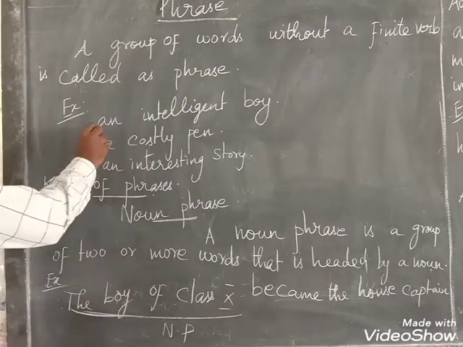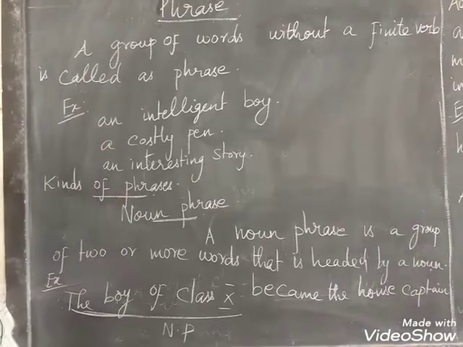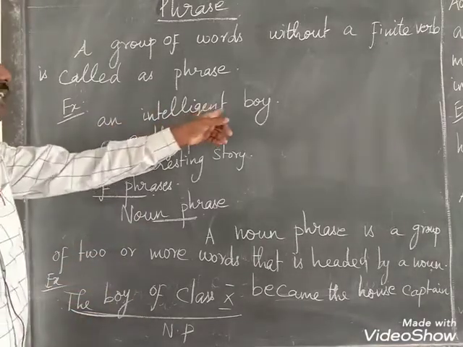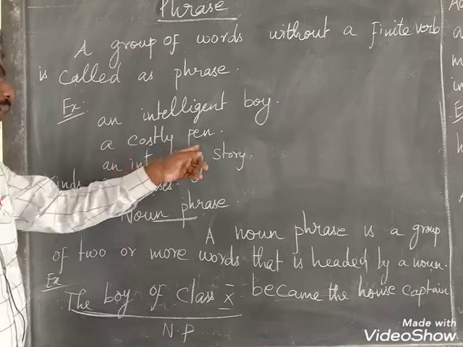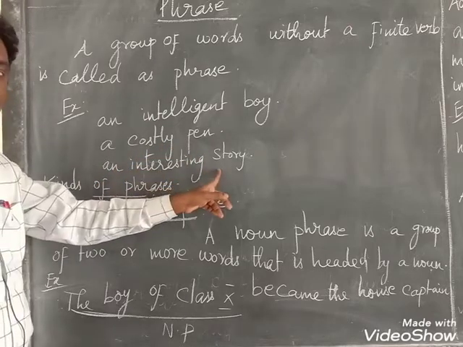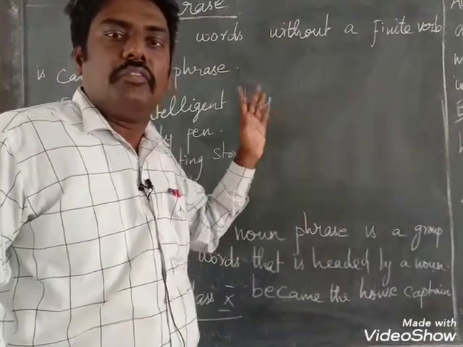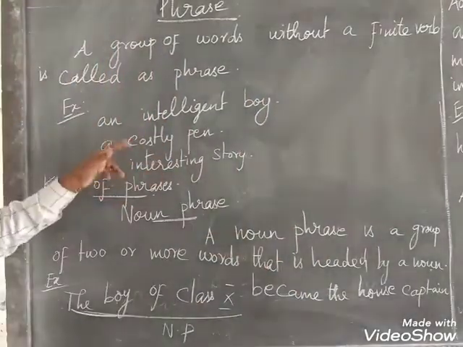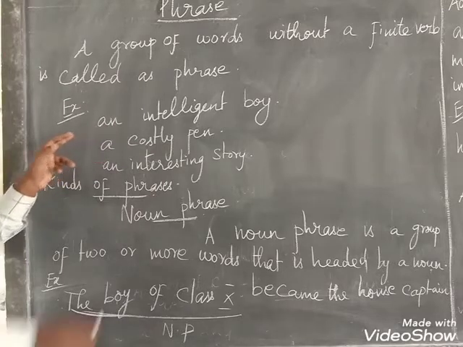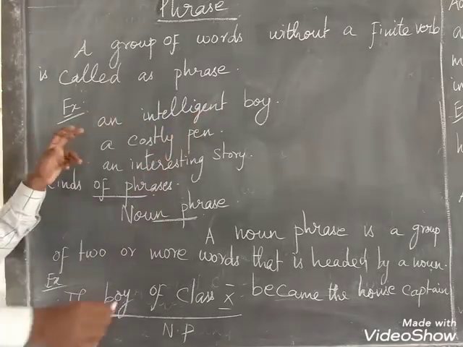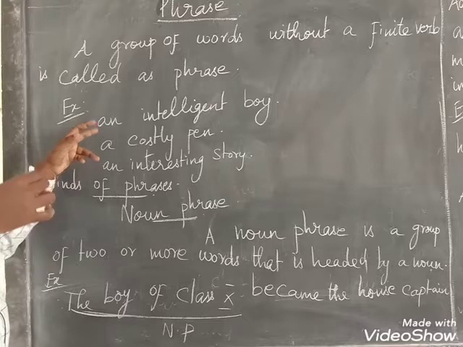Look at these given words: an intelligent boy, a costly pen, an interesting story. Do they contain any verb? An intelligent boy, is there any subject or verb here?